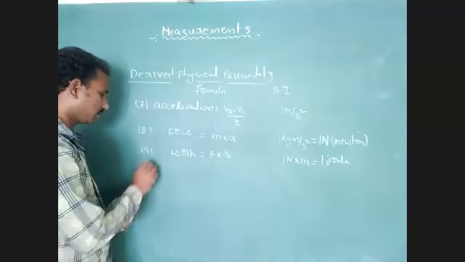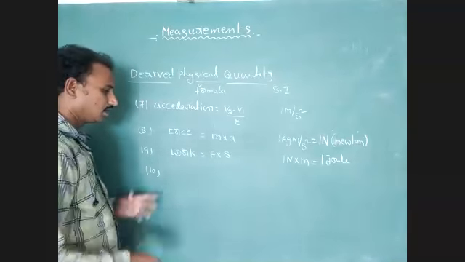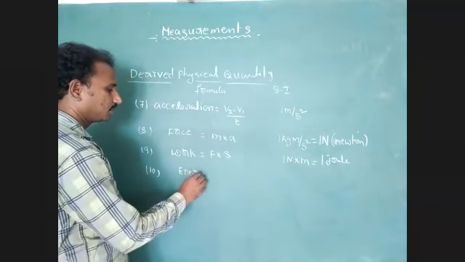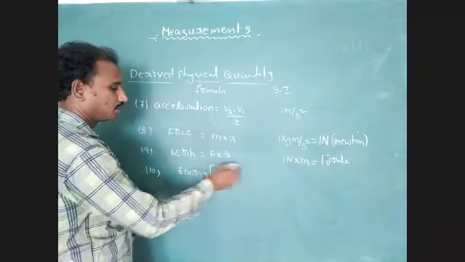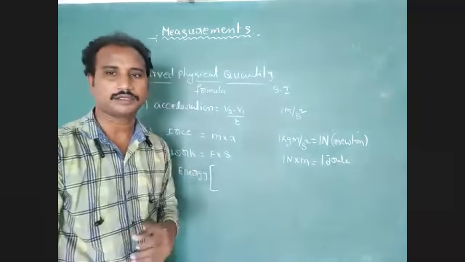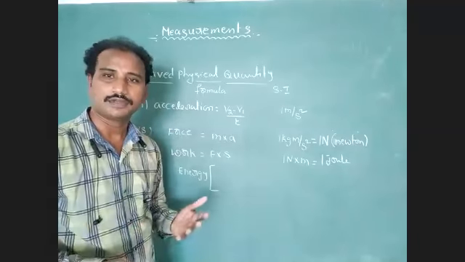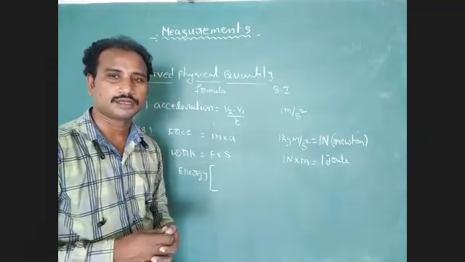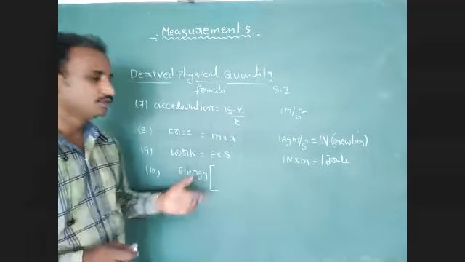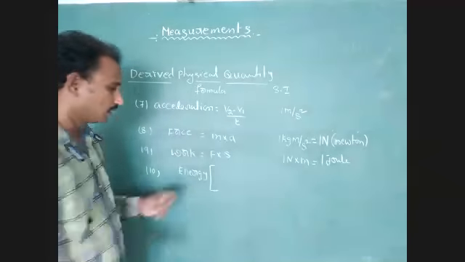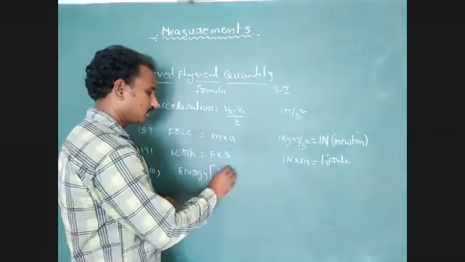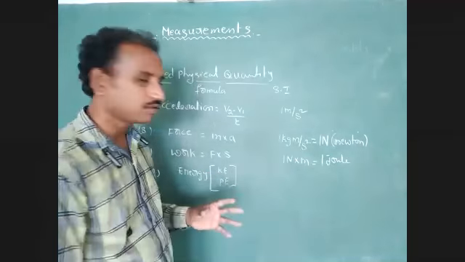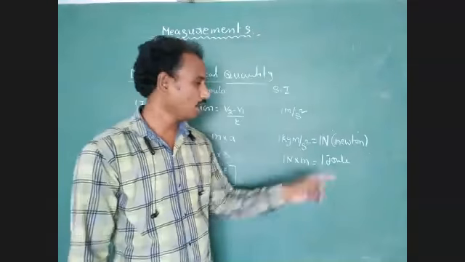The next one we have to identify: power, energy. Energy, how many types? 2 types. Generally we use these in mechanics. In electricity we use different types of energy, and in fluid mechanics also different types. But in this concept we use 2 types of energy: one is kinetic energy, another one is potential energy. For every energy the unit is Joule.